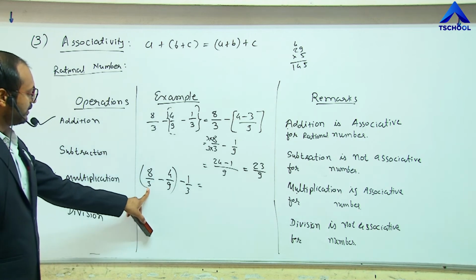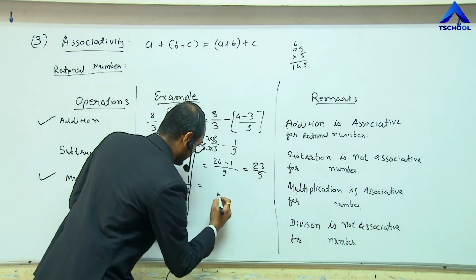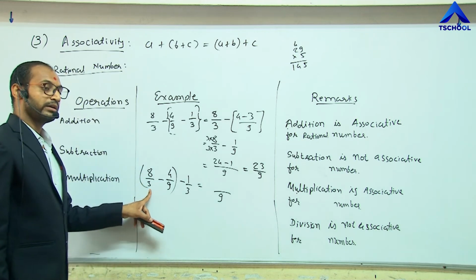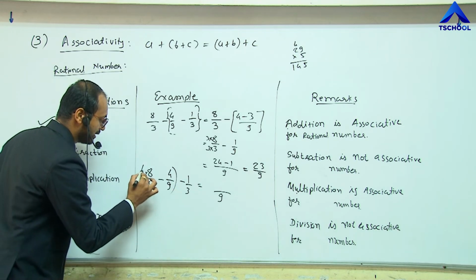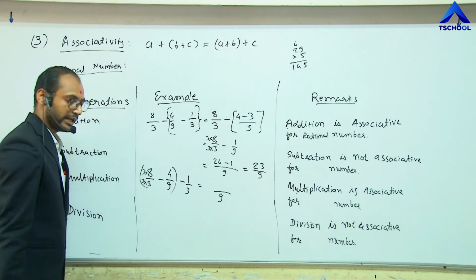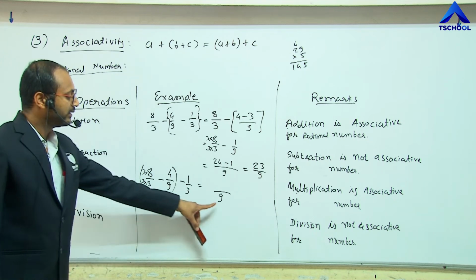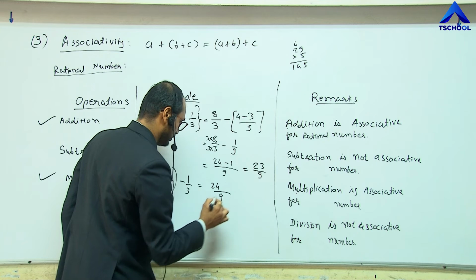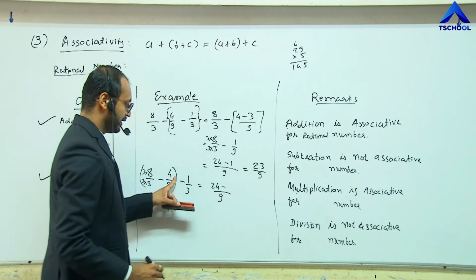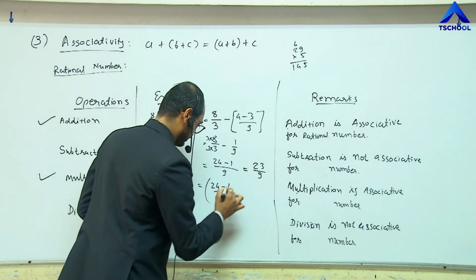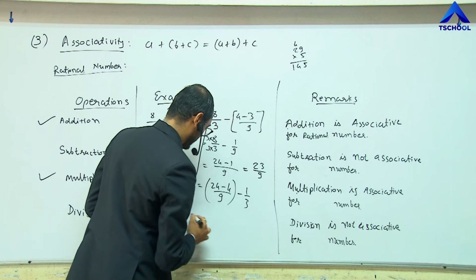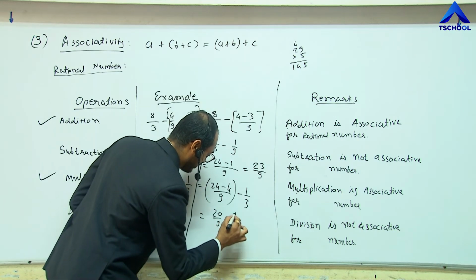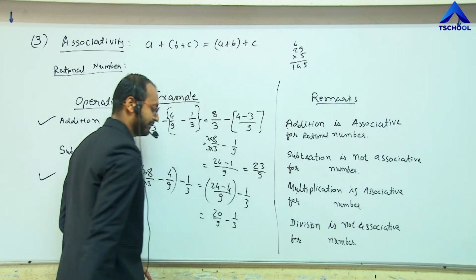So initially here the LCM is 9. To make the denominator 9 we have to multiply and divide by 3. So 3 3s are 9, which is common, and 8 3s are 24, minus 4. Minus 1 by 3 as it is. Here the result is 20 by 9 minus 1 by 3.